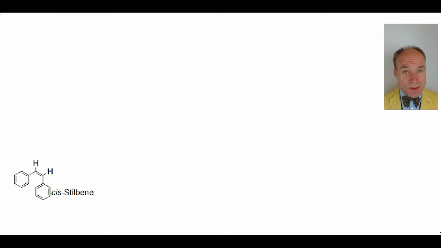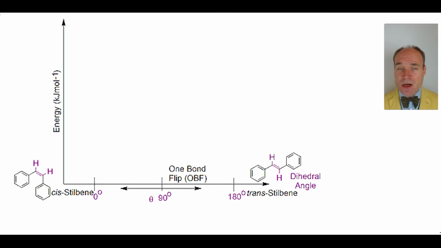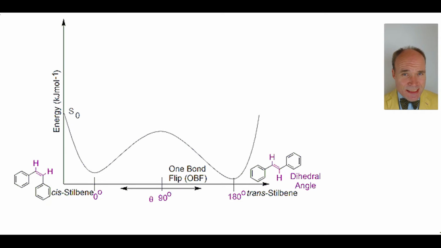The spatial arrangement or stereochemistry of alkenes can be altered by light. Cis-stilbene, and that's the non-IUPAC name, can be changed into trans-stilbene by rotation of the double bond through 180 degrees, a one-bond flip. While cis-stilbene is only 21 kilojoules per mole higher in energy than the trans conformation, the energy barrier to go from trans to cis is 259 kilojoules per mole.